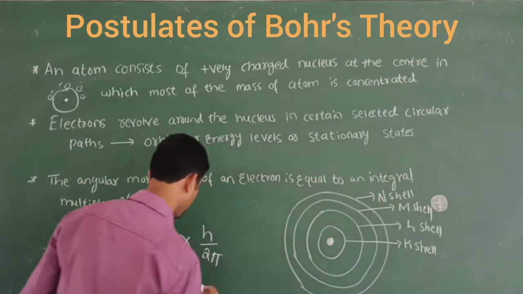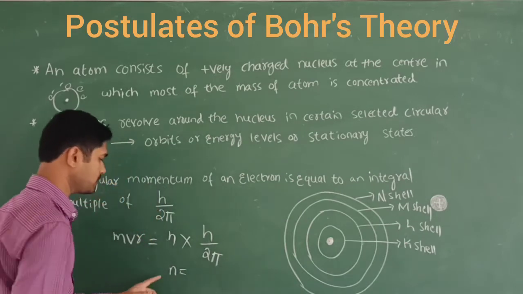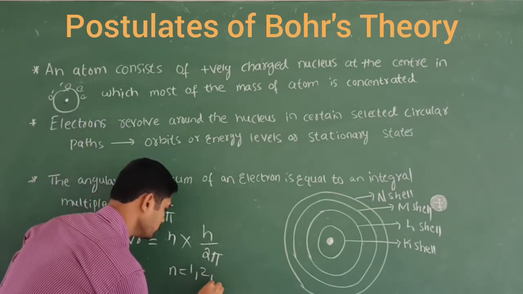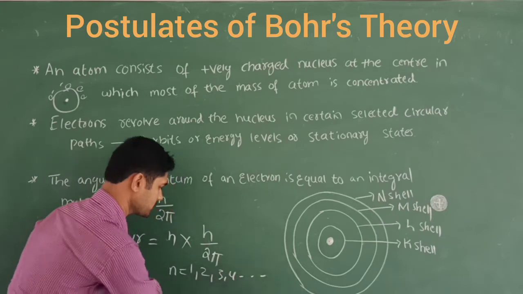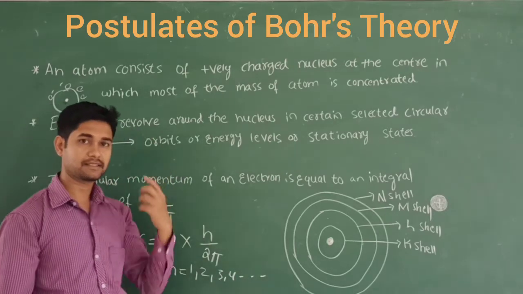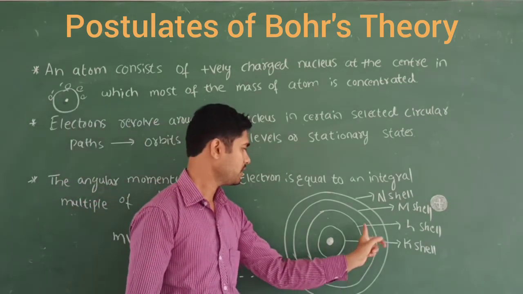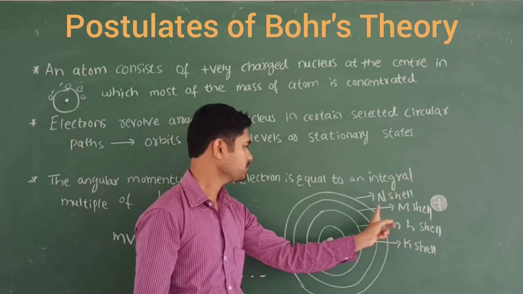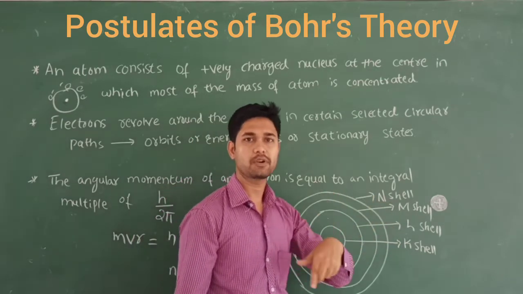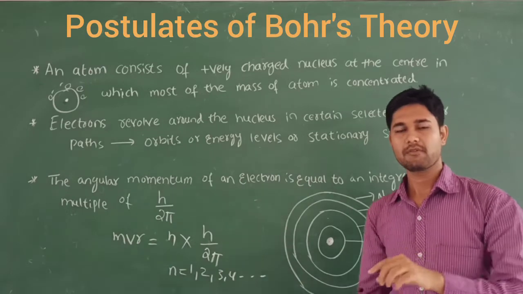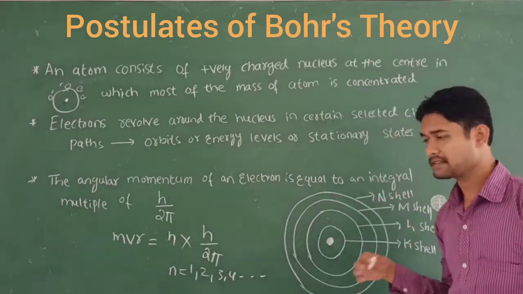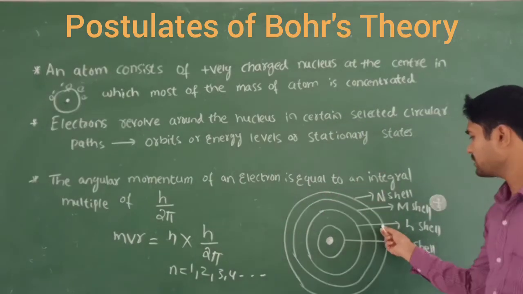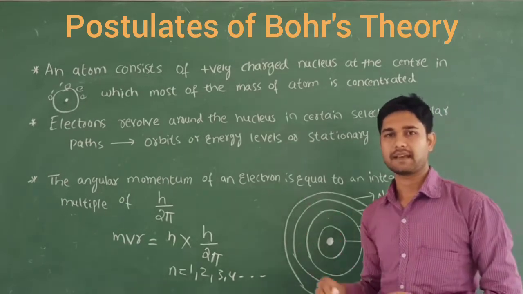The value of n takes integral values 1, 2, 3, 4, and so on. These he designated as the K shell, L shell, M shell and N shell.